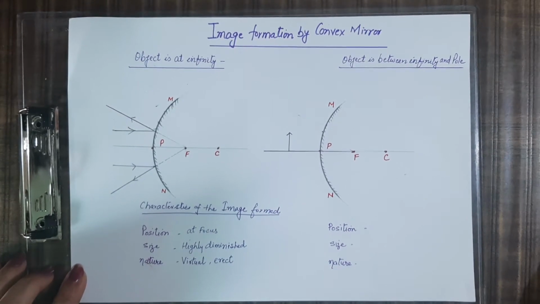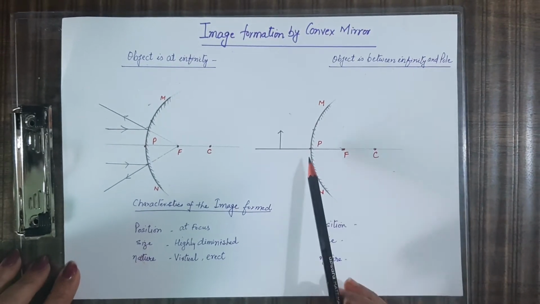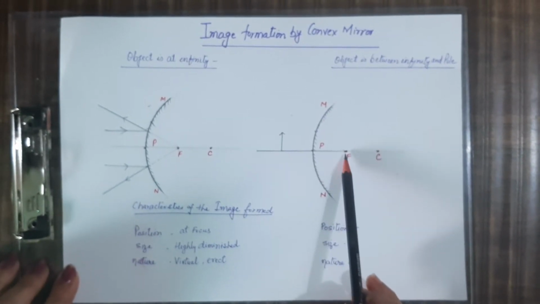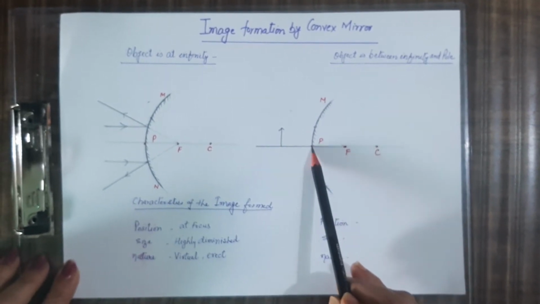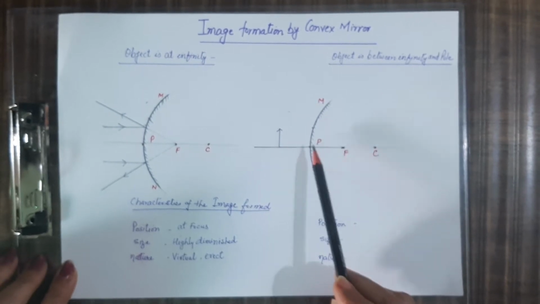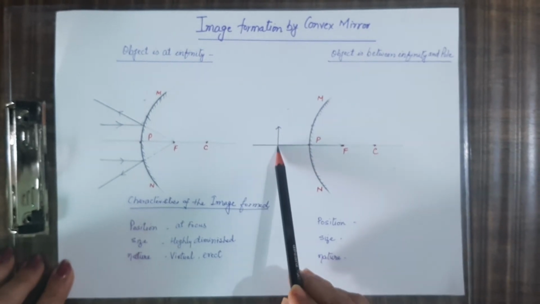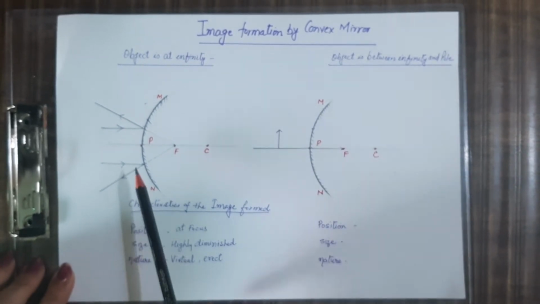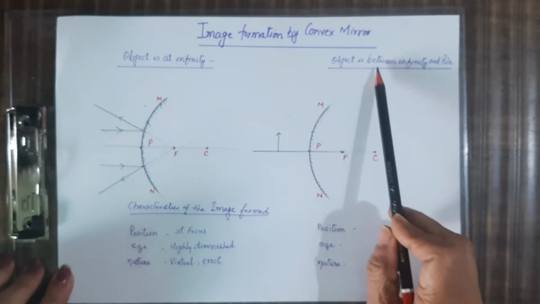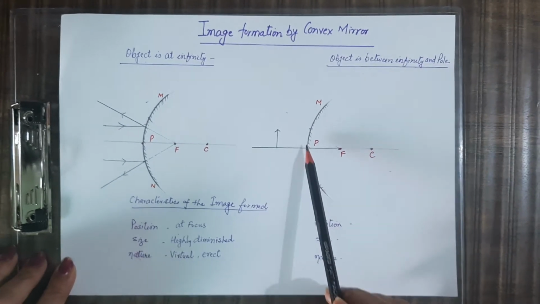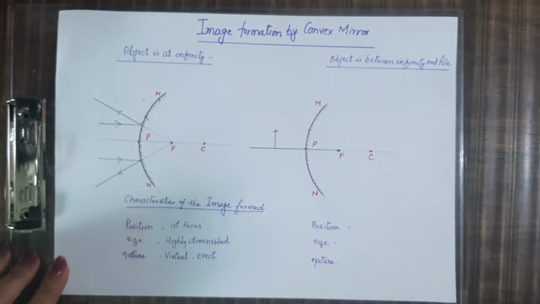Second is if the object is placed between infinity and pole. As you know, this mirror has its focus and center of curvature on the right side of the mirror. Mirror के right side पर focus और center of curvature है. So that's why there are only two conditions possible. One, the object is at infinity. Second, the object is placed between infinity and pole. इस pole और इधर infinity तक, इनके बीच में कहीं पर भी आप object रख सकते हैं.